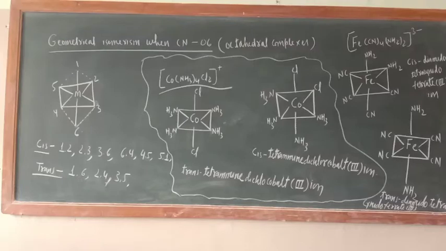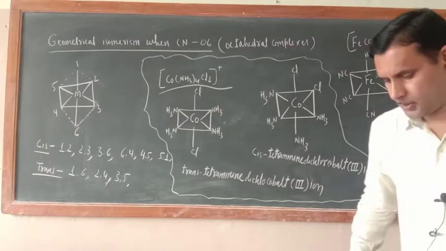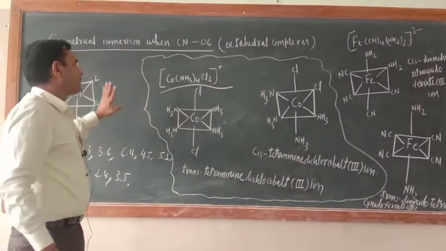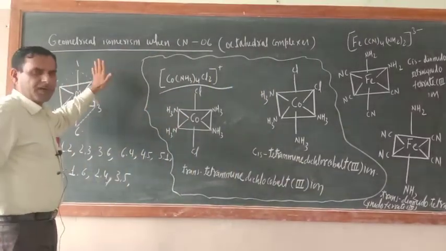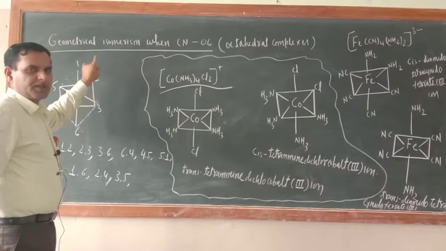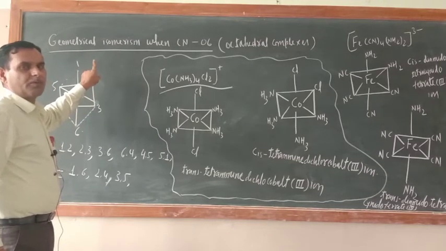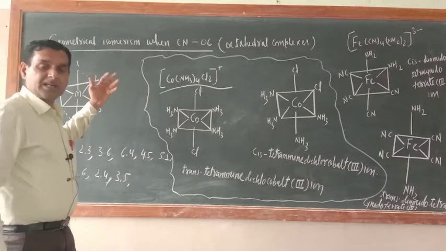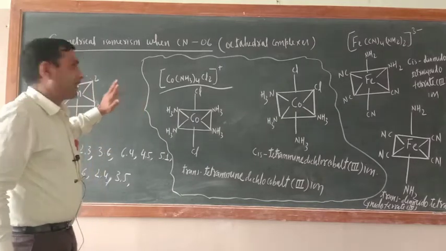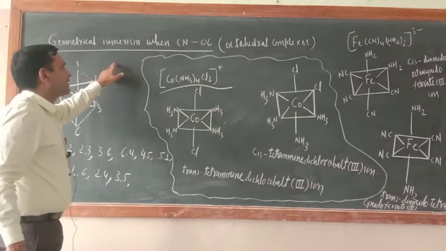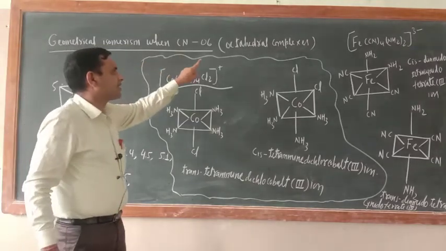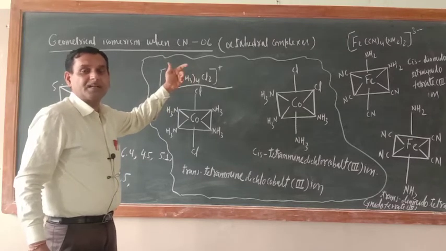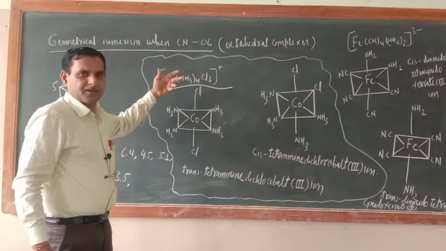Good morning, dear cadets. So we are in coordination compounds, and in which particular topic are we? We are in geometrical isomerism. For geometrical isomerism with coordination number 4, meaning tetrahedral and square planar geometry, I have fully explained. Now geometrical isomerism when the coordination number is 6: what kind of geometry will they form? Octahedral geometry, okay?